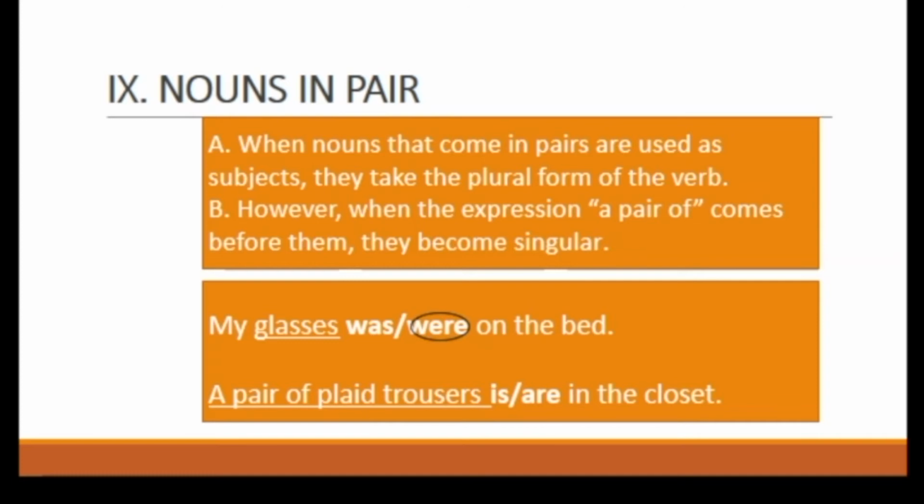Next, a pair of plaid trousers are in the closet. The answer is is. Why is? Because of the phrase a pair of. Again, when a pair of comes before them, they become singular.